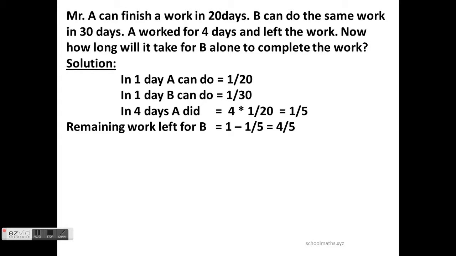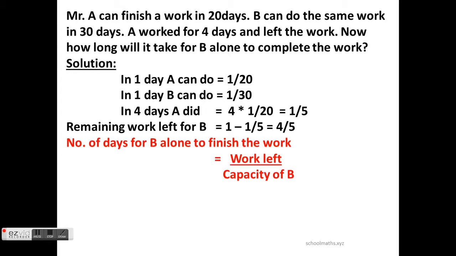We know B's capacity. The number of days for B alone to finish the work equals work left by capacity of B. Work left is 4 by 5. Capacity of B is 1 by 30. How will you simplify one fraction by another fraction? The first fraction we write as it is, 4 by 5.